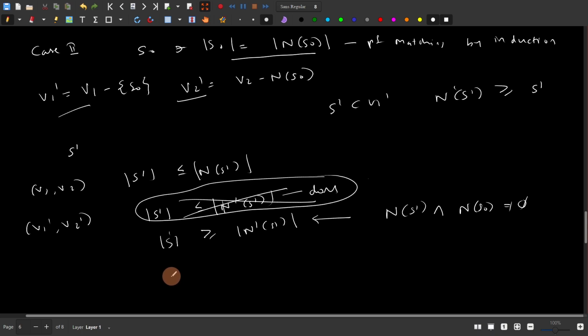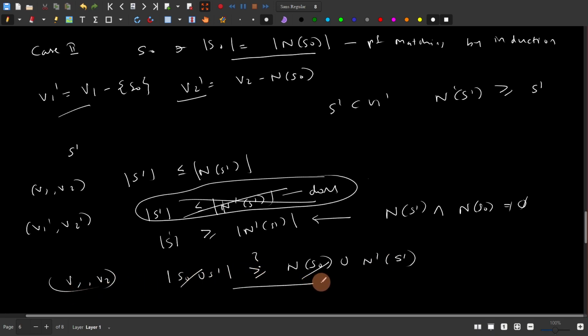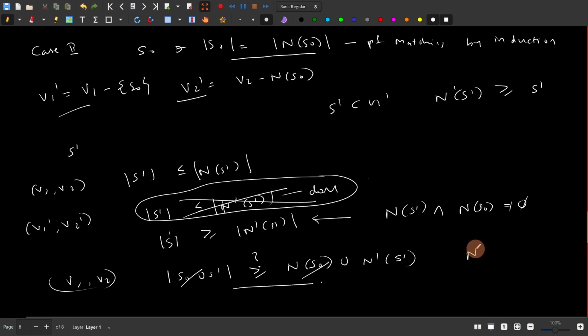So assume this is the only way it could happen. Now consider the combined set S naught union S dash. Clearly, their neighborhood will be N of S naught union N dash of S dash in the V1 V2 system. And what is the sign of the inequality? You know that S naught and its neighborhood are equal, and this is less than or equal to this, so the combined set is bigger than its neighborhood. But in the V1 V2 system, this is a contradiction to our assumption that N of S is greater than or equal to S. This is a contradiction to that.